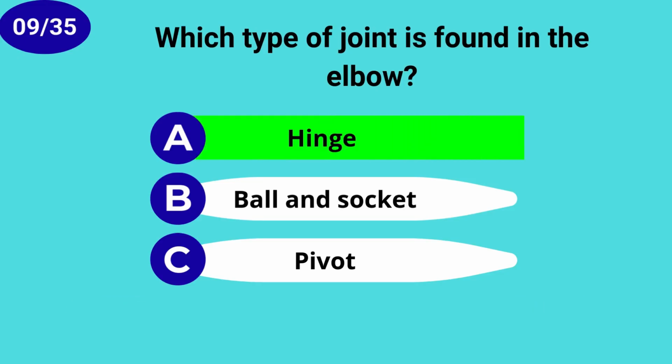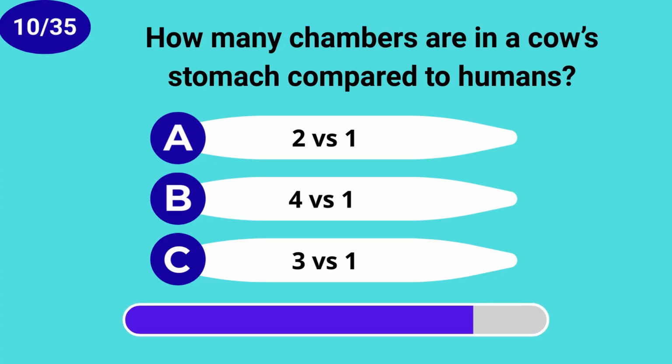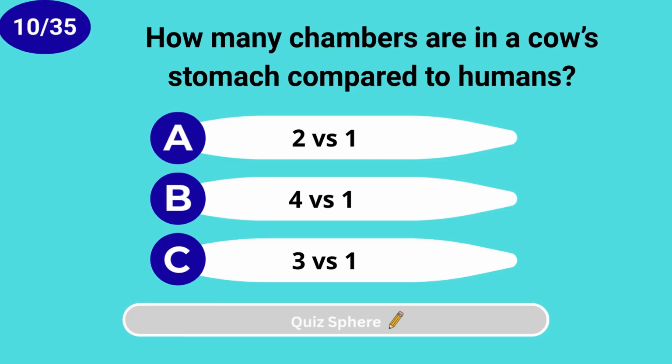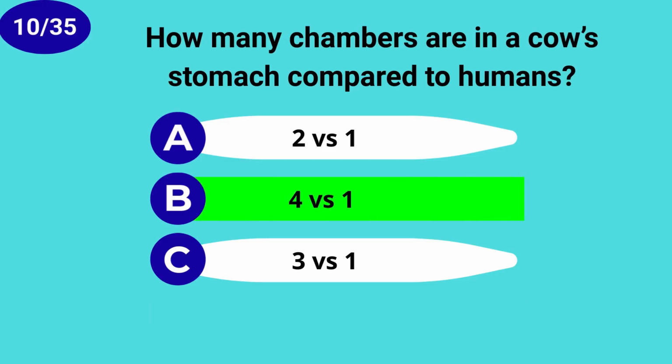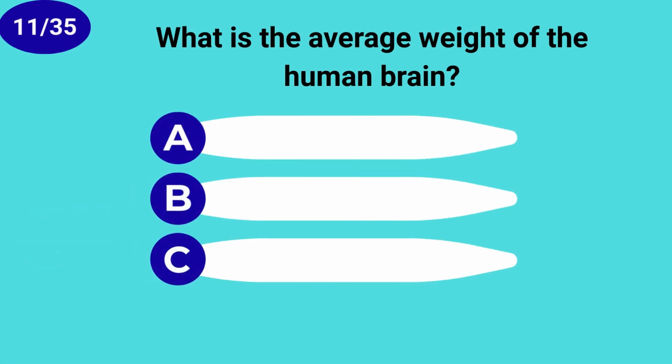Hinge. How many chambers are in a cow's stomach compared to humans? 4 versus 1.